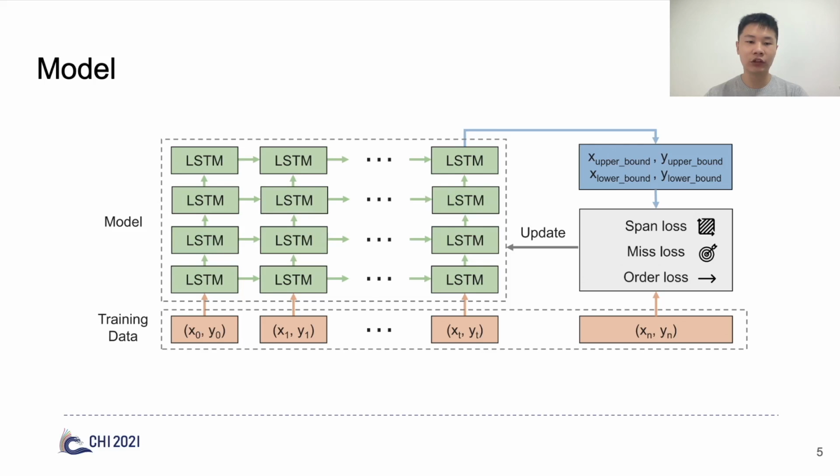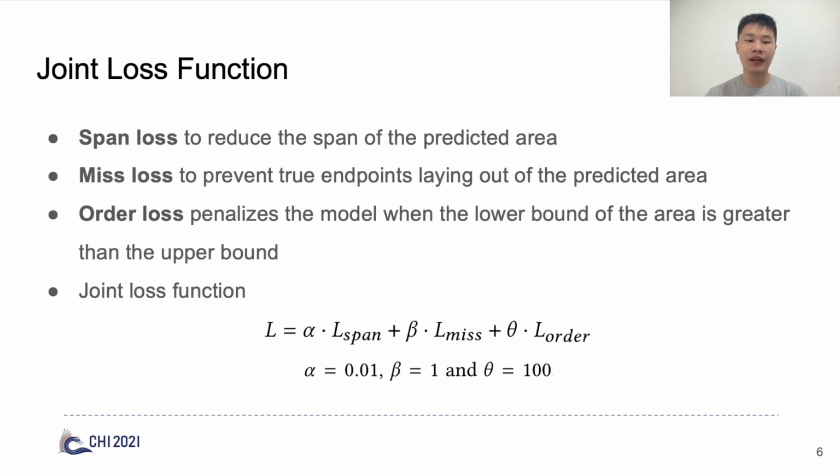In this regard, we propose a custom loss function that can still be used to update the model parameters according to the true click position, even if the model output is an interval. It is composed of three functions. One is span loss, to reduce the span of the predicted area. One is miss loss, to prevent true endpoints from lying outside the predicted area. The third one is order loss, which penalizes the model when the lower bound is greater than the upper bound. The joint loss function is the sum of these three.